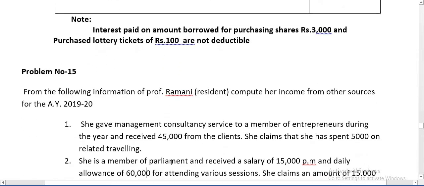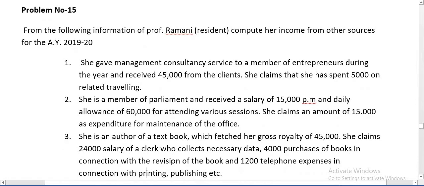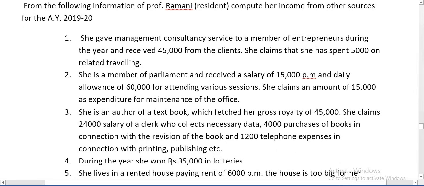Next question, problem number 15. From the following information of Professor Ramani, compute her income from other sources for the assessment year 19-20. She gave management consultancy services to a number of entrepreneurs during the year and received 45,000 from the client.